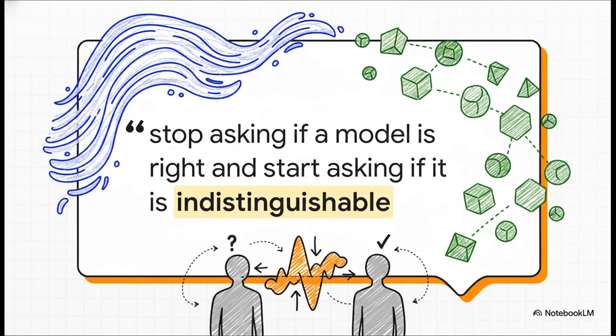Well, the strategic imperative here, and this is brilliantly outlined in the source literature, is this. We must stop asking if a model is right and start asking if it is indistinguishable from our experience. We don't actually need the exact truth. We just need to architect a digital twin that simulates observed behaviors so perfectly that it fully satisfies our cognitive constraints, all without ever claiming to actually be the source.